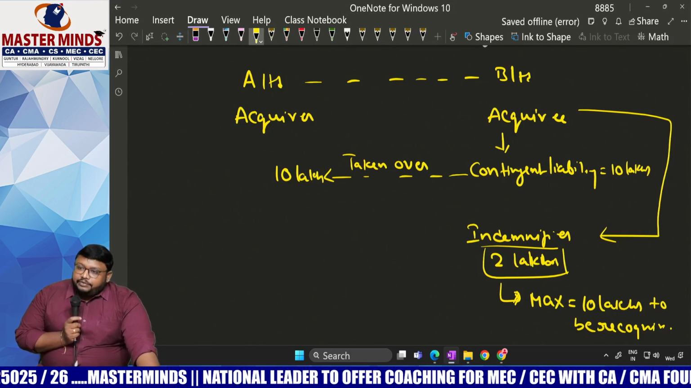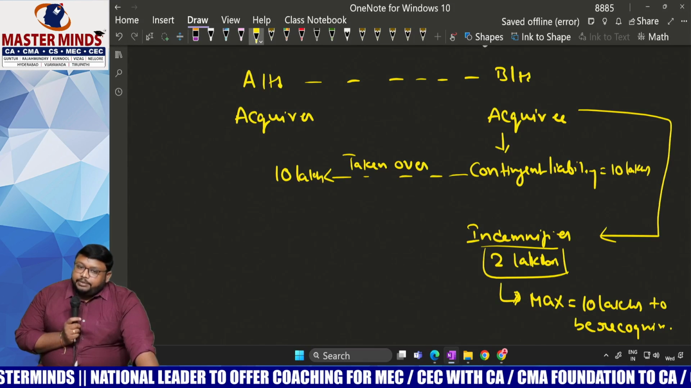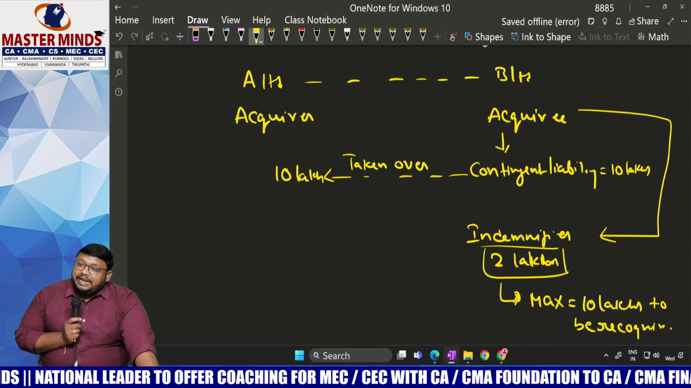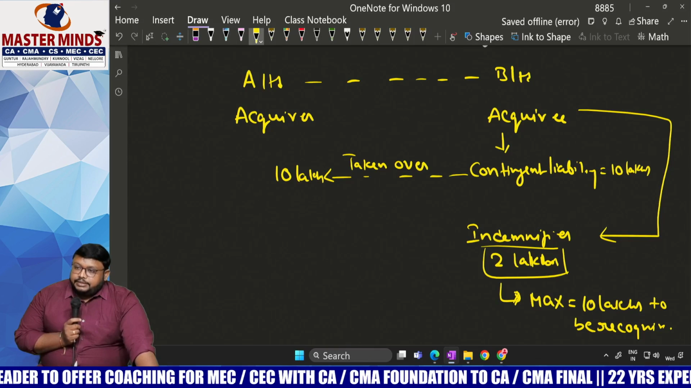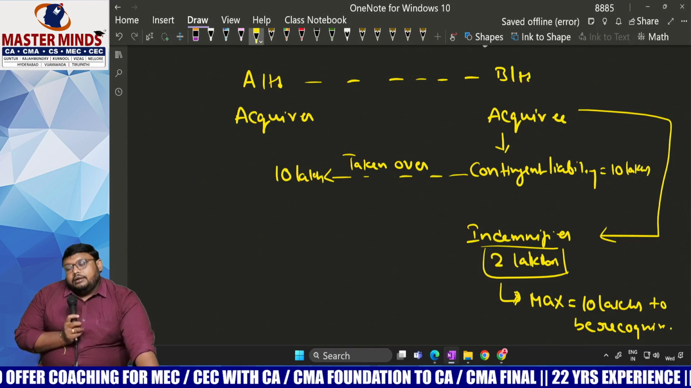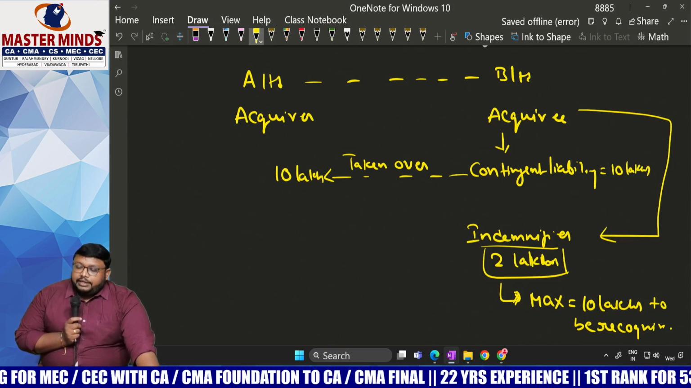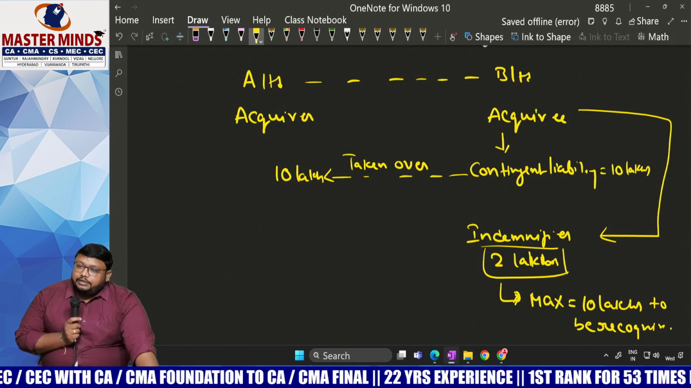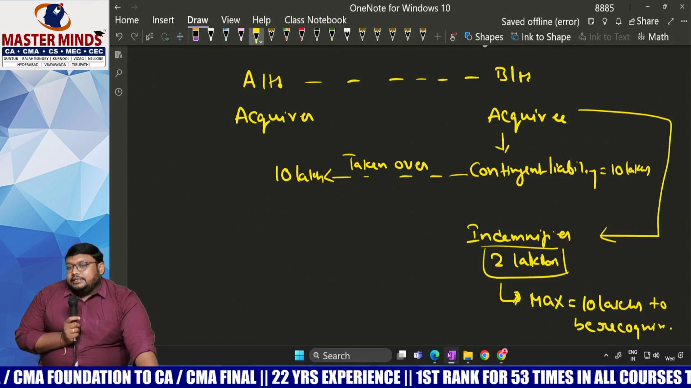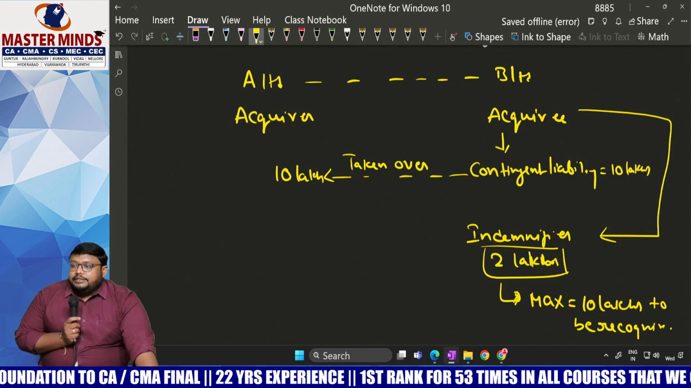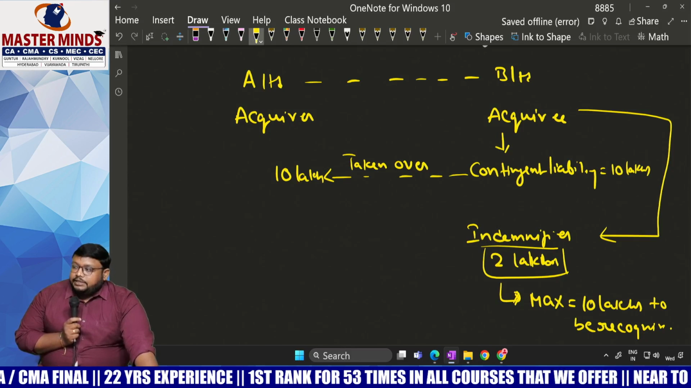Step 1, identification of acquirer. Second, date of acquisition. Third, purchase consideration. Fourth, identification of net assets. Next, assets and liabilities should be recognized at fair value on the date of acquisition. Sixth point, non-current assets held for sale, if any in the acquiree, should be recognized at fair value less cost of disposal as per Ind AS 105.